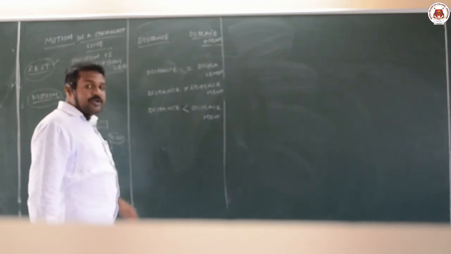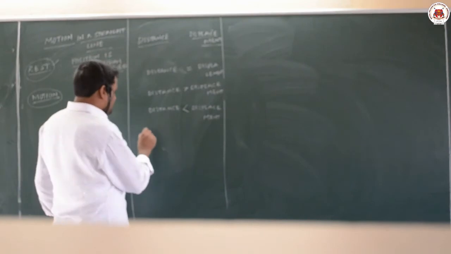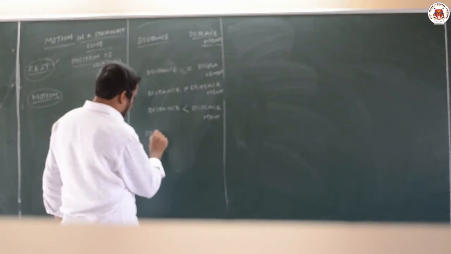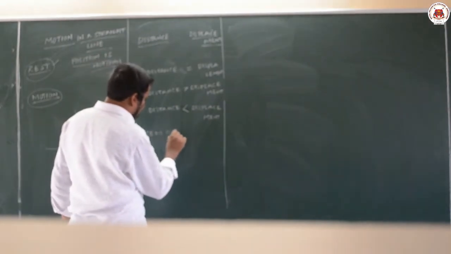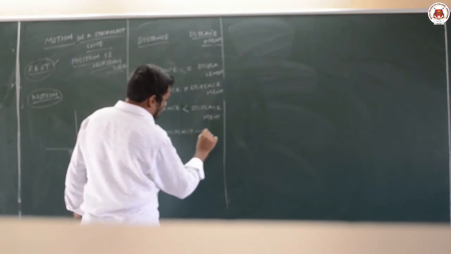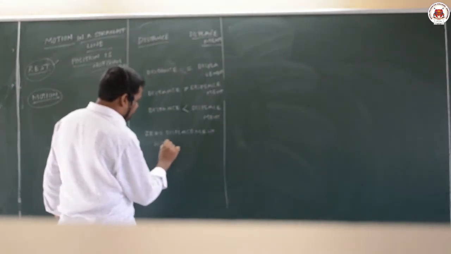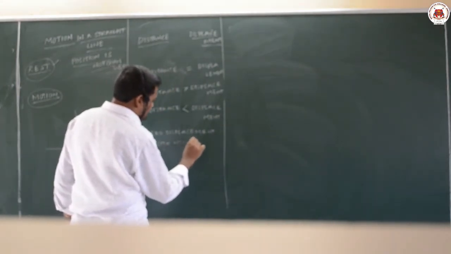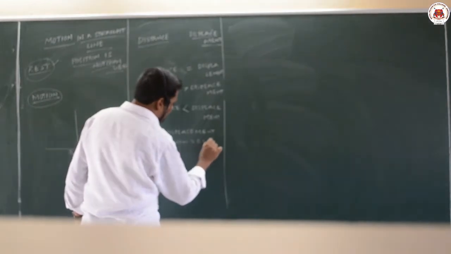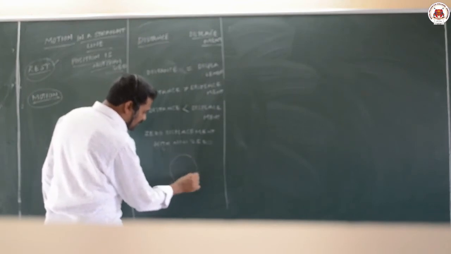We can have zero displacement with non-zero distance. For example, let us consider a body moving in a circular path.